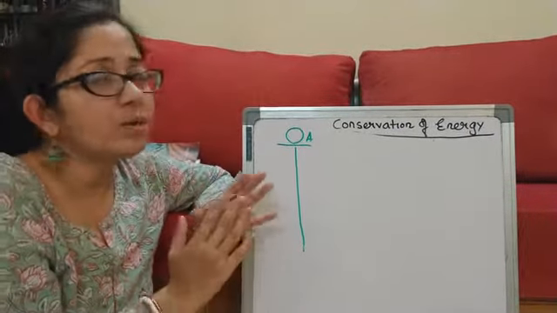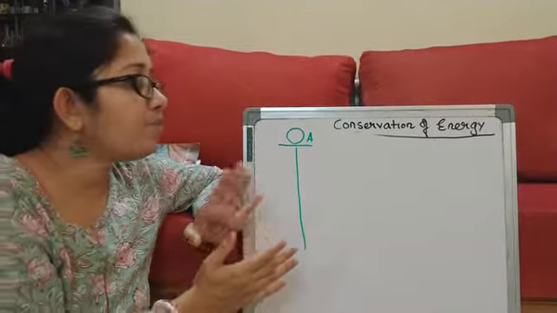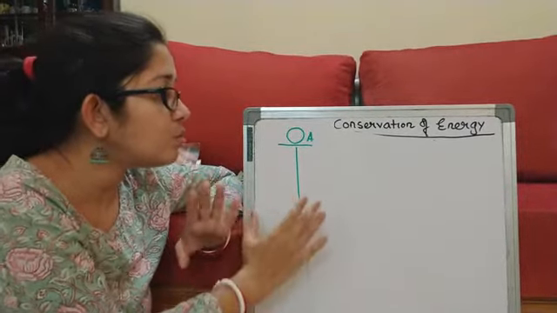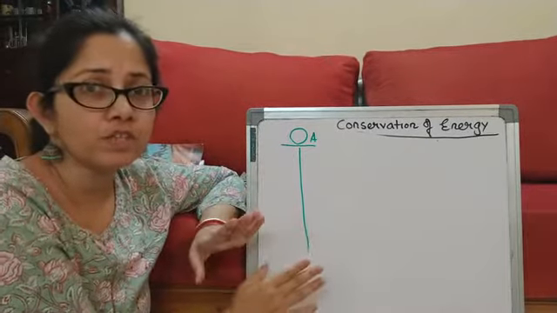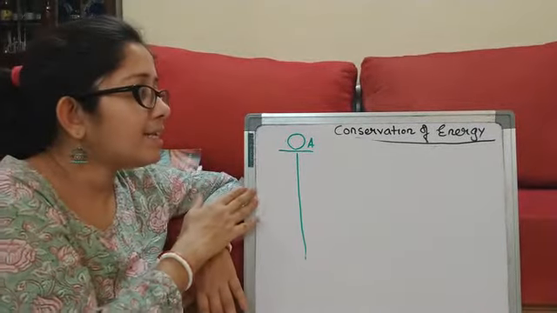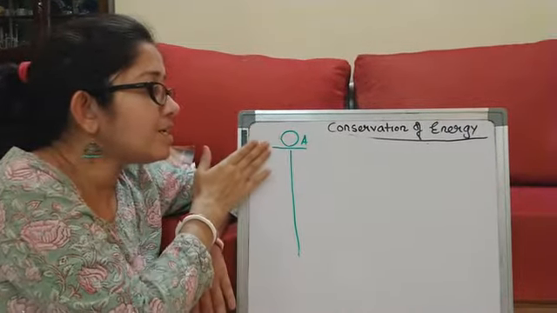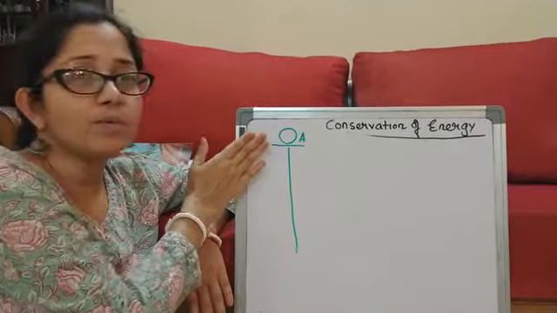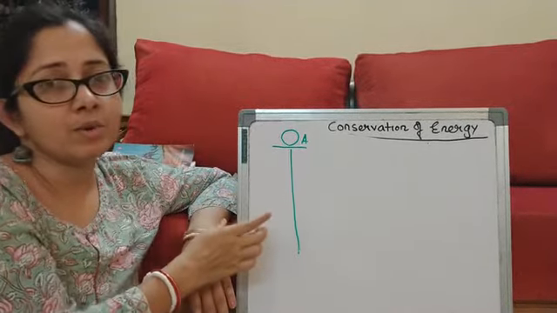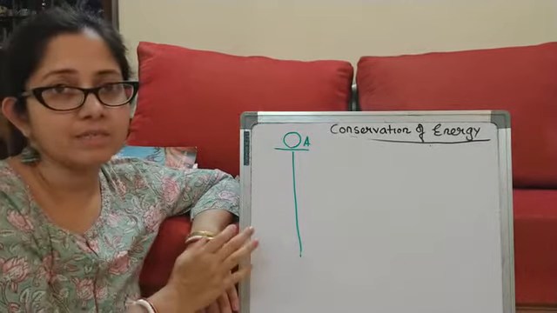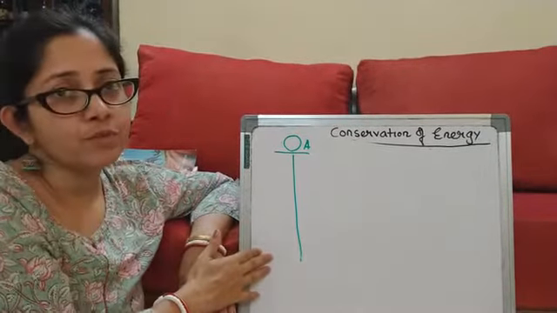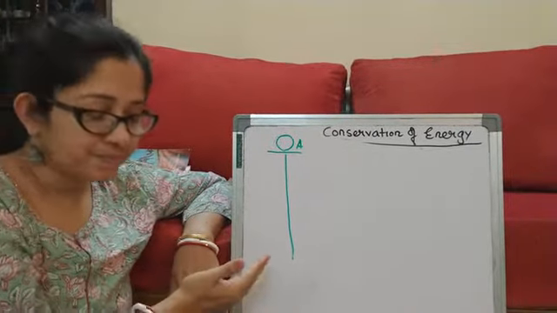If we ignore that wastage, or if we make a system where there is a total vacuum, no air resistance, no friction, nothing, then can we prove that energy is just being transferred from one form to another, and the total energy in the body remains constant? That is what we are going to prove today mathematically.